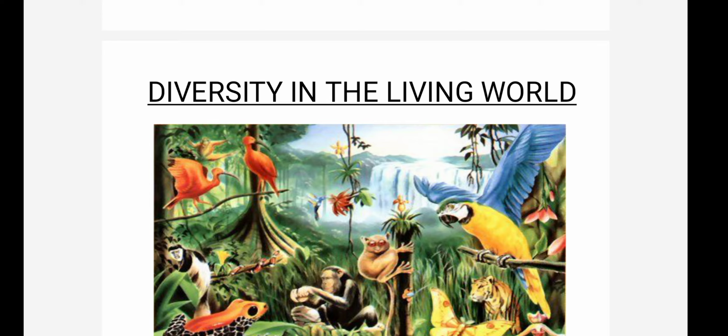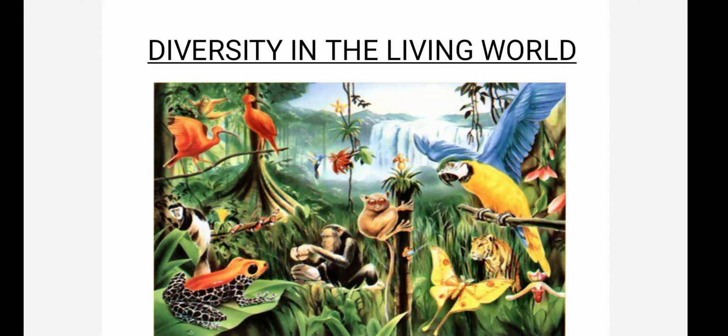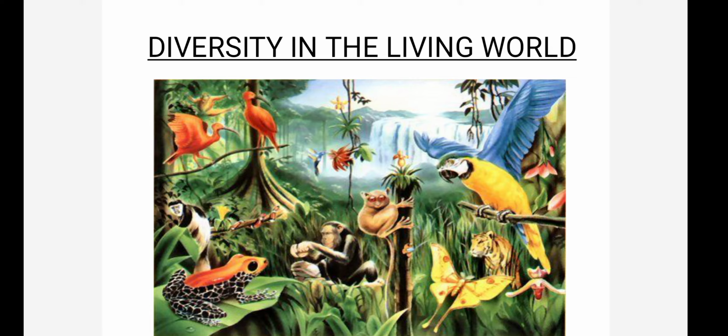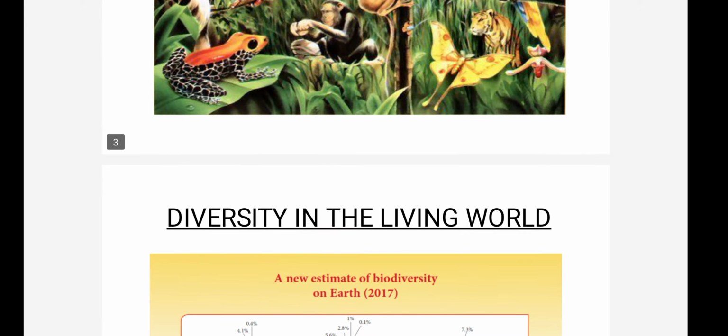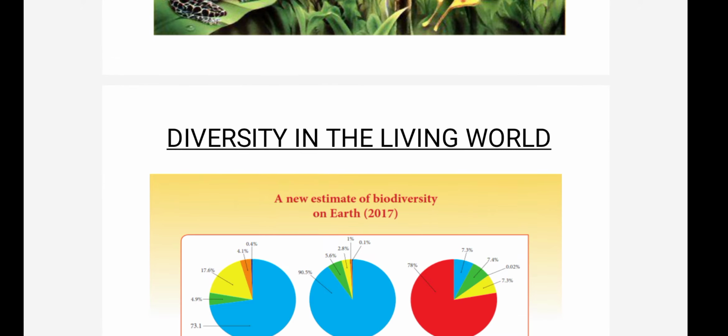This is the first lesson in zoology, the living world. So there is a variety of living organisms on this earth. When you are seeing this picture, you can see the variety of living organisms, from single cell organism to highly developed organisms like mammals. So in order to identify the organisms, we have to classify the organisms. Classification is very, very important.